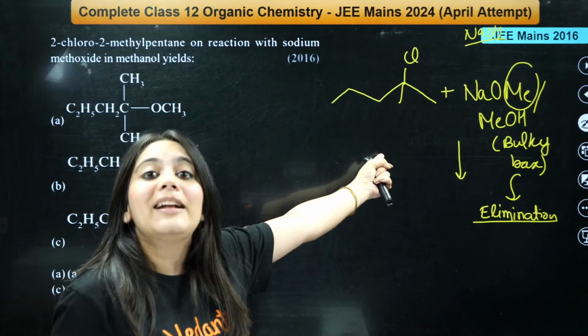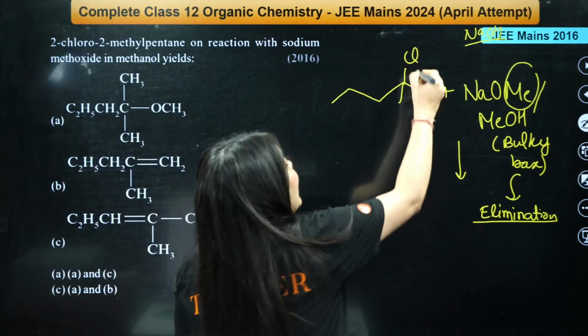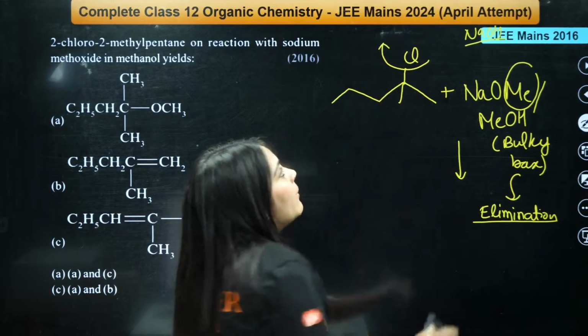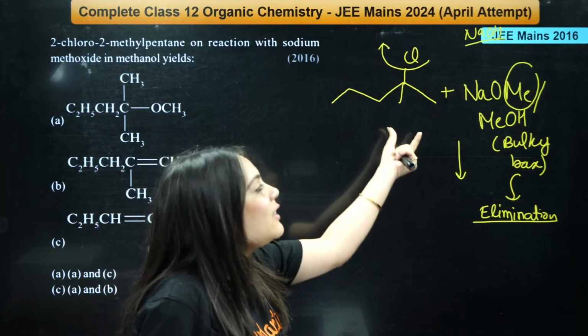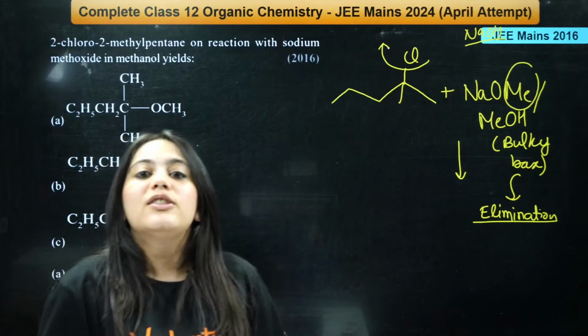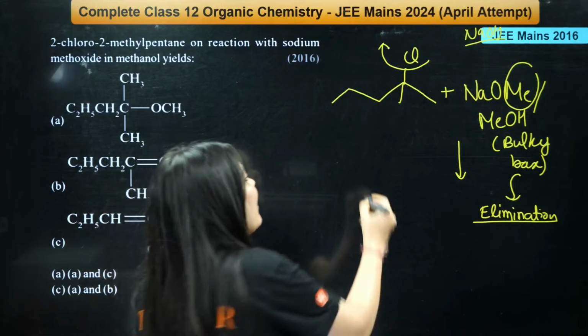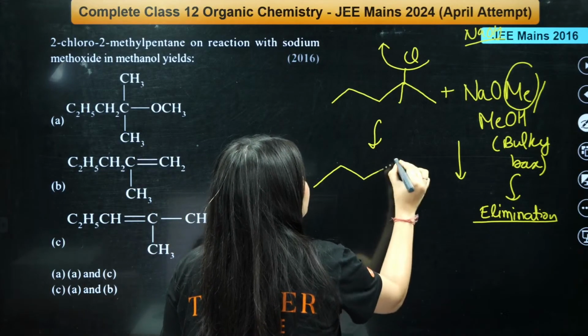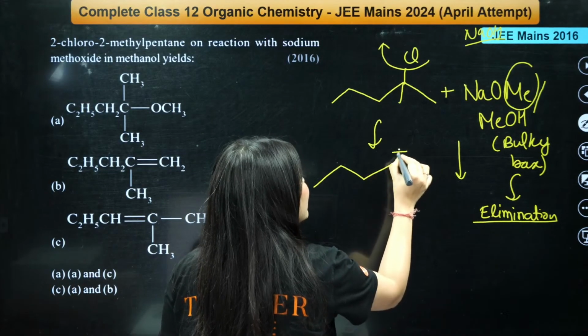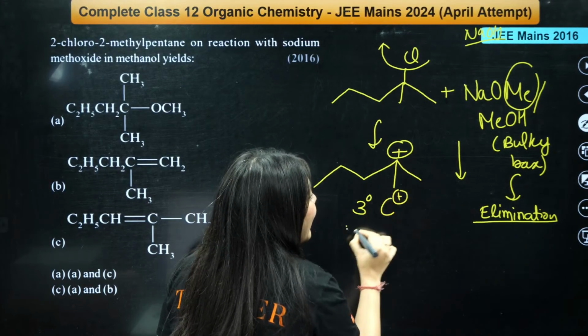But also look at the reactant over here. What kind of reactant is this? Once I take away this chlorine, what kind of carbocation can be formed? If I just use it as a normal base, then the carbocation formed in such a case is actually a tertiary carbocation. Can everybody see?